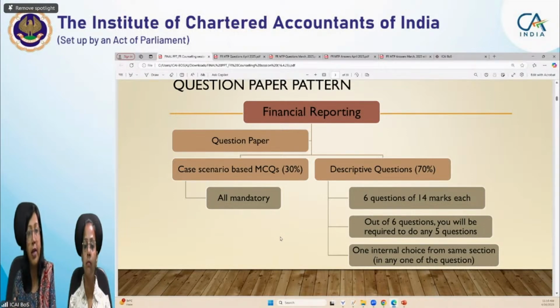Because for practical questions, there are no shortcuts, there are no summaries. You have to complete it. You have to match the balance sheet if required. You have to prepare the P&L, or you have to prepare the statement or table. You have to do the calculations. So there you cannot cut short anything. All the steps you have to complete.